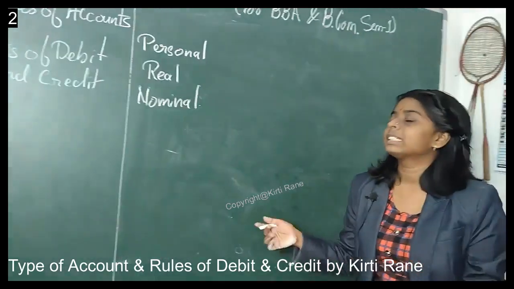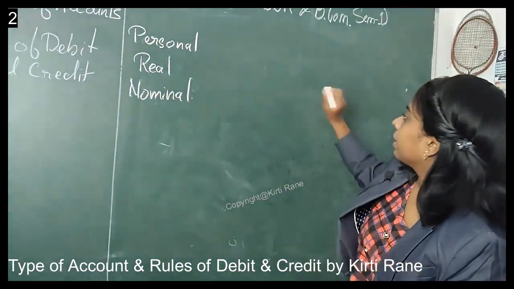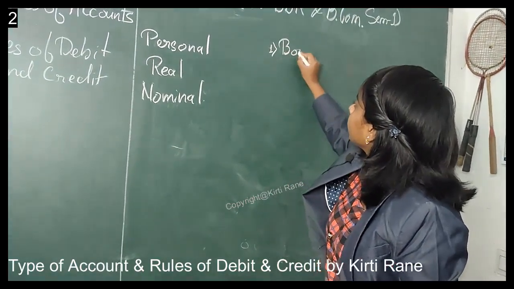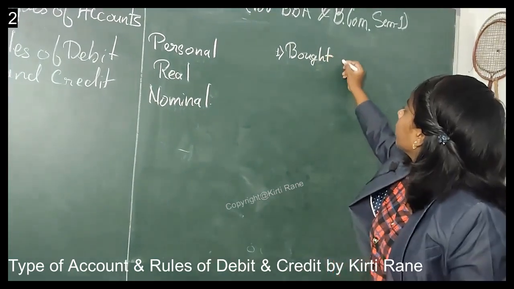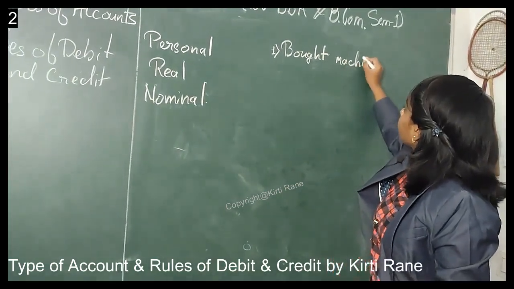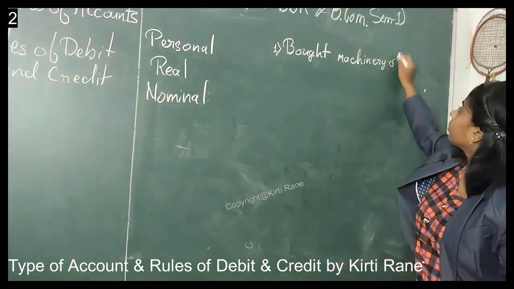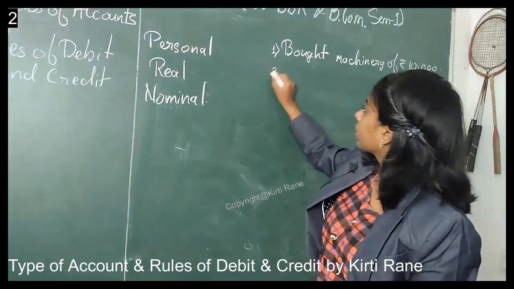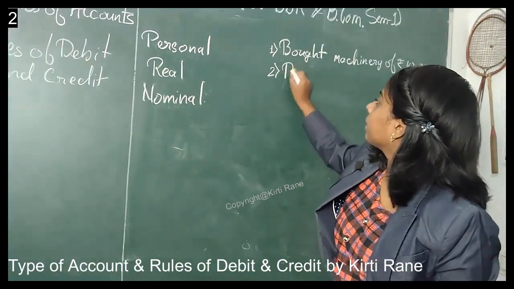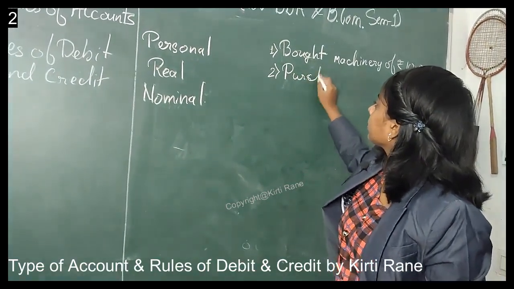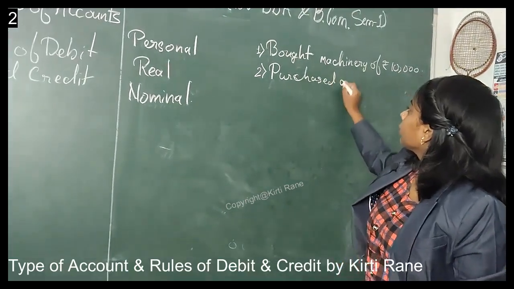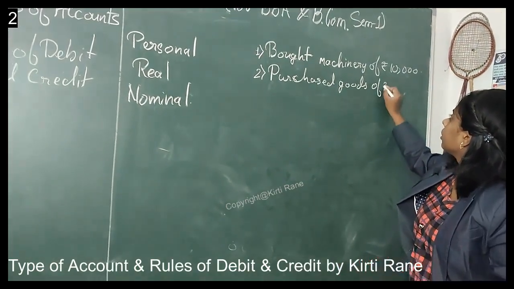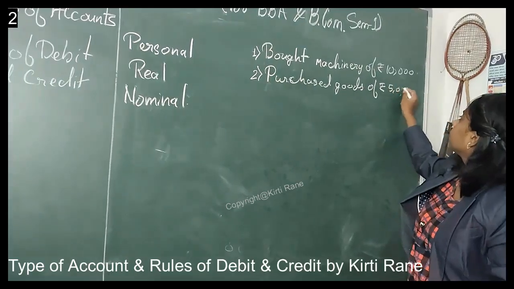Any transaction. Let's take we bought a machine. Let's take a few examples. First is bought machinery of rupees 10,000. Second is purchased goods of rupees 5,000.